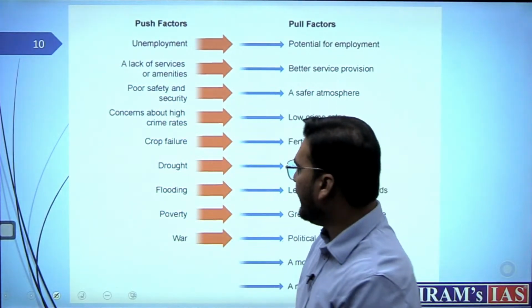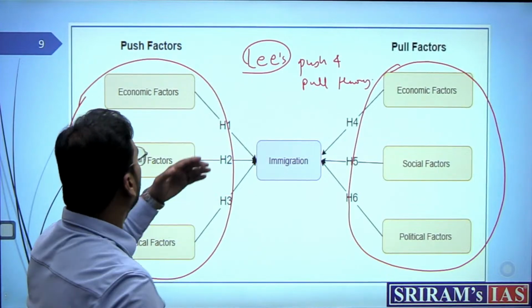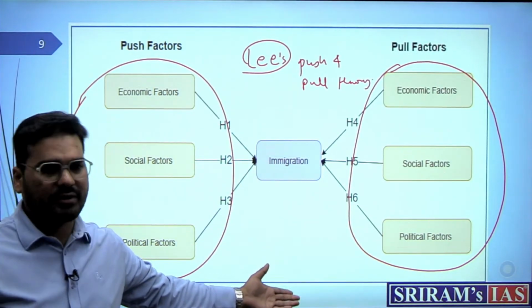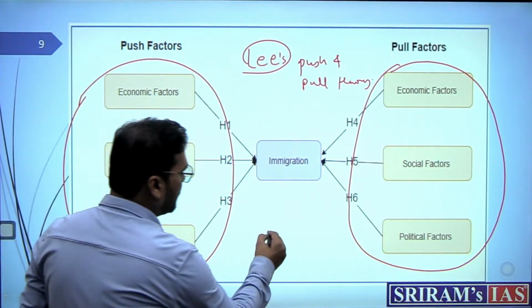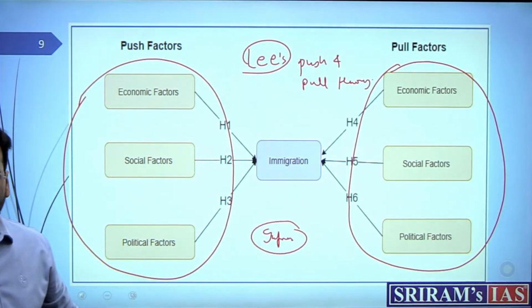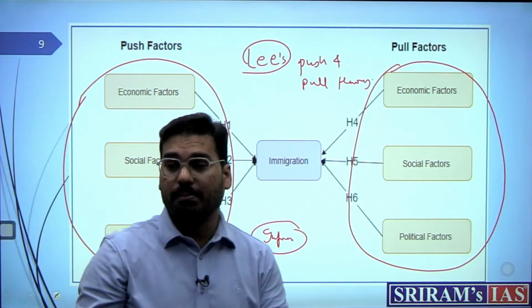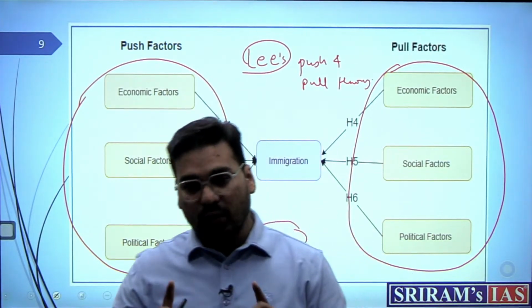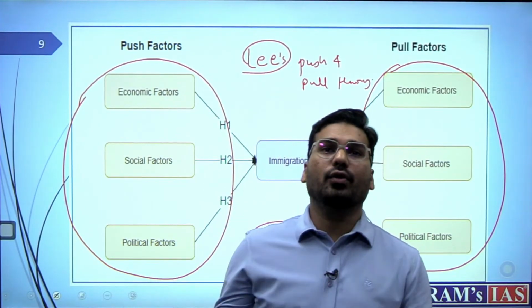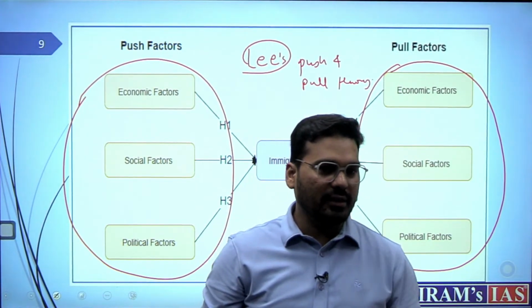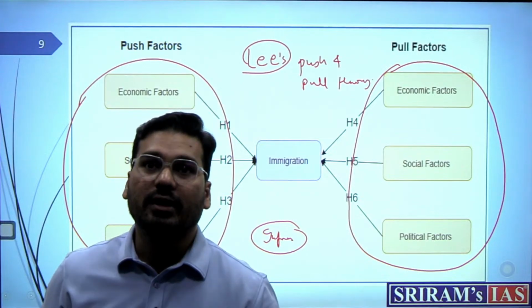So you should write it in these heads: economic, social, political and infrastructural, right? Infrastructural also, just another factor you can mention here is infrastructure. So in these 3-4 heads you can write your answer very well and keep giving examples. Keep reiterating what you are suggesting. Examples are very important. Probably in a 15 marker you can also give a case study. This is the type of case study we can mention here.